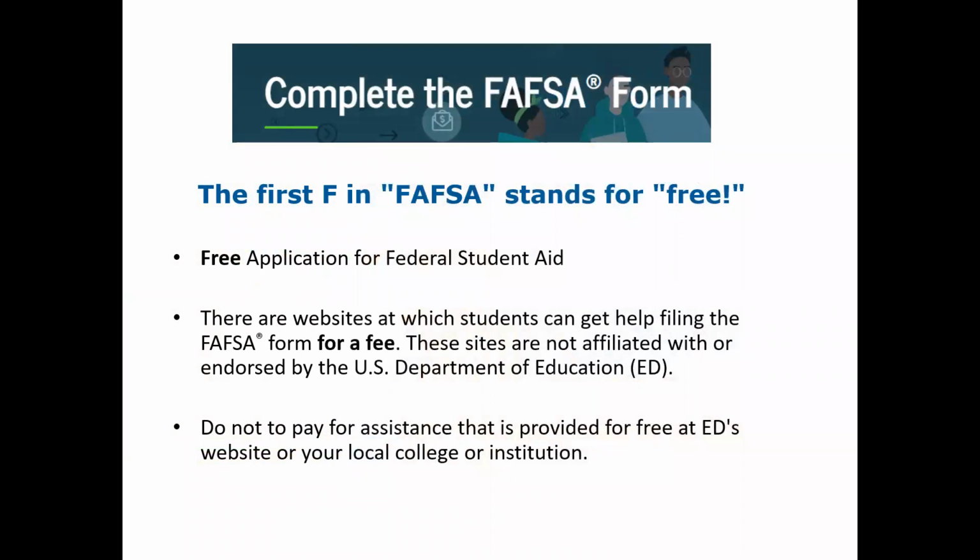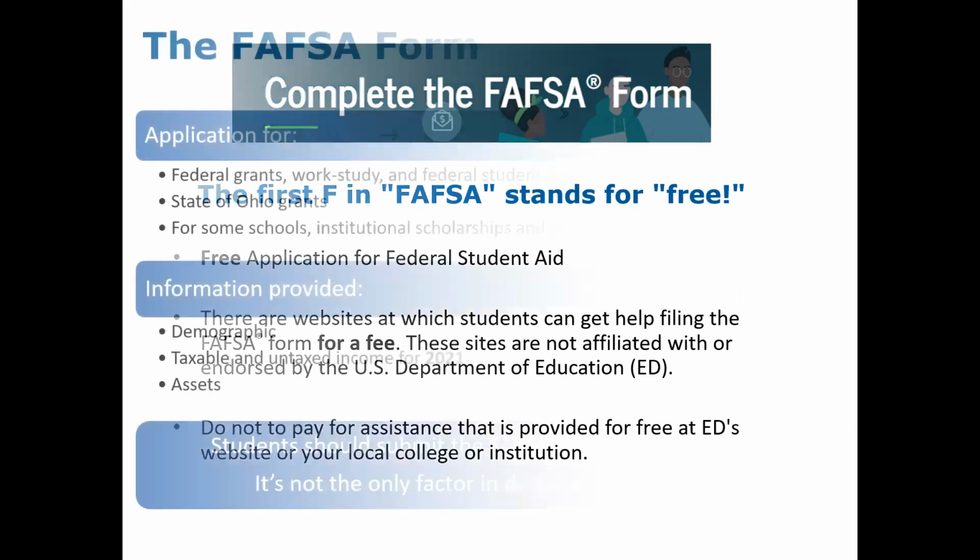We will begin by talking about the FAFSA form. The key word in FAFSA, free application for federal student aid, is free. It is a free application to apply for all federal and state financial assistance. There are websites at which a student can get help submitting the FAFSA form for a fee, but these sites are not affiliated with or endorsed by the U.S. Department of Education. Families should not pay for assistance that is provided for free by ED's websites or by a local college or institution. And we will speak in this presentation about the studentaid.gov website, which is the free website for completing the FAFSA form.